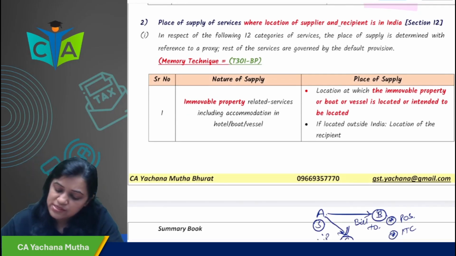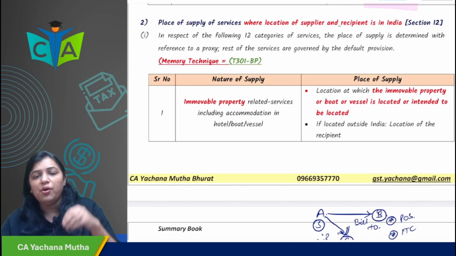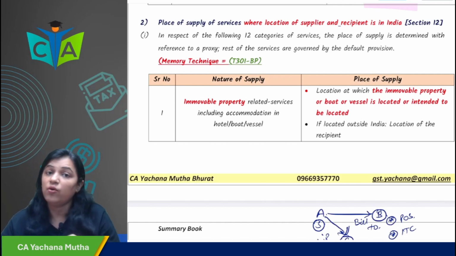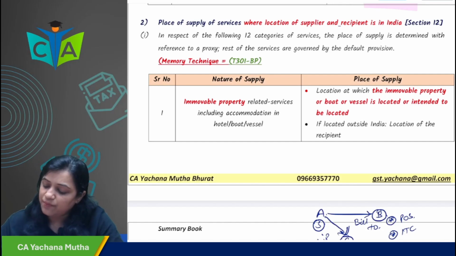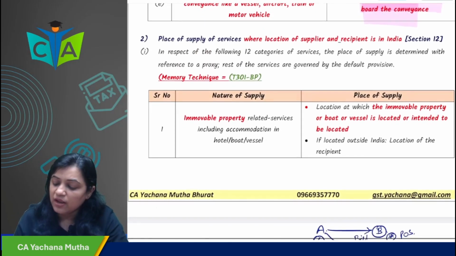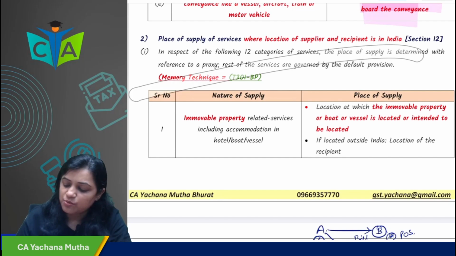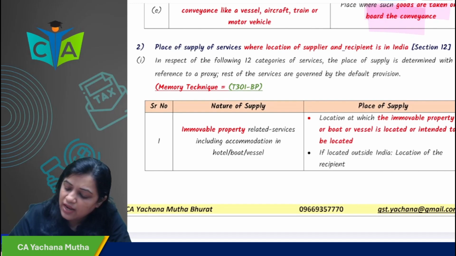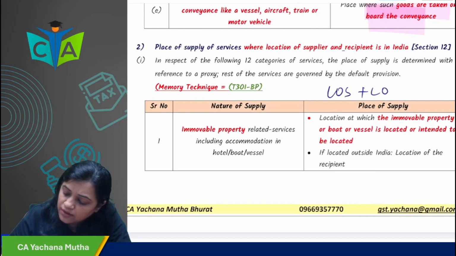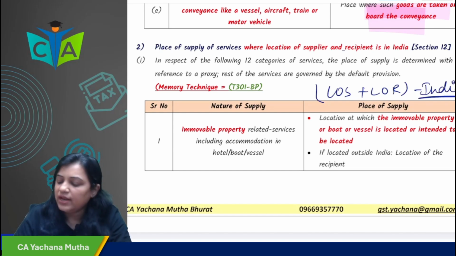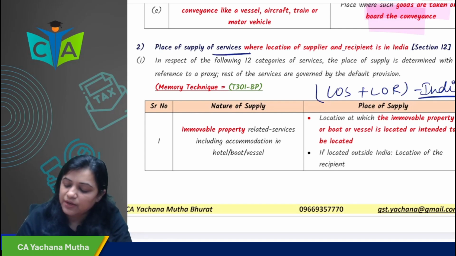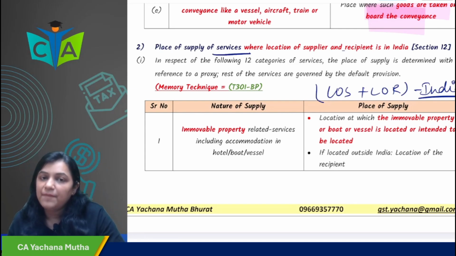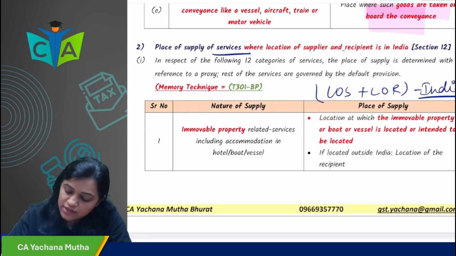So section 12 we would be seeing place of supply of service where LOS, LOR in India, both location of supplier, recipient in India. Then the provisions of section 12 would be applicable. When LOS and LOR are in India, the place of supply of service would be determined by section 12. Okay. So what does it say?